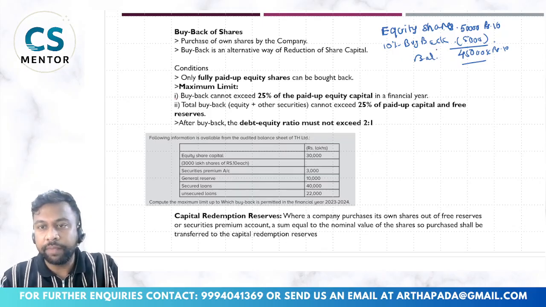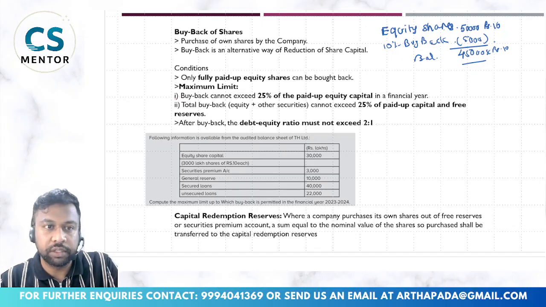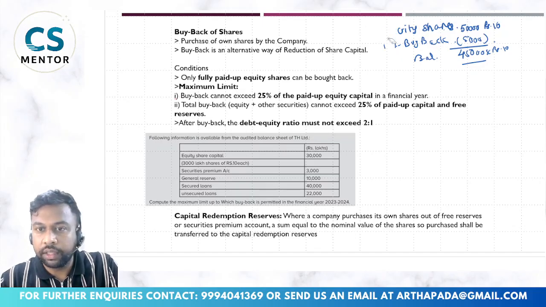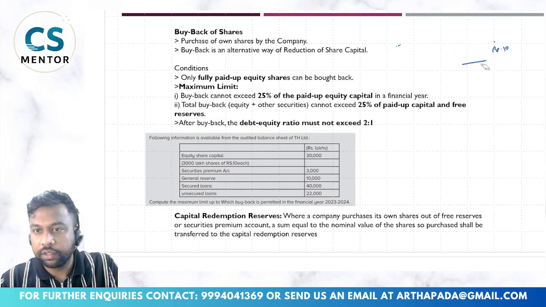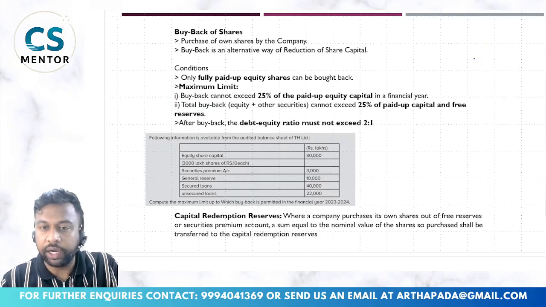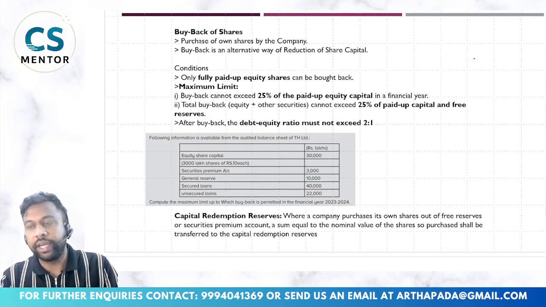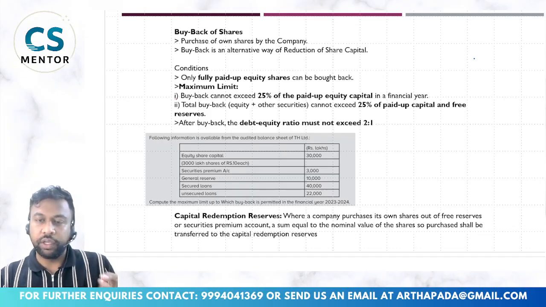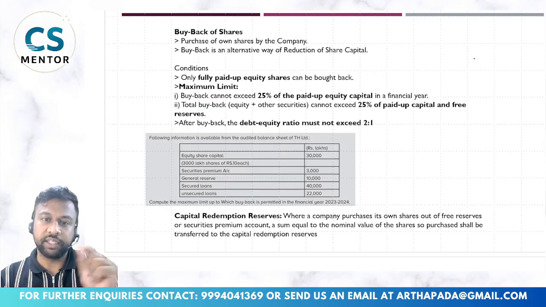Okay, so why the company opts for this option is that there are certain advantages. Over the years the company has earned sufficient profits and their reserves are accumulated, like general reserve, securities premium reserve, mainly general reserve. In your balance sheet there is a section called reserves and surplus.